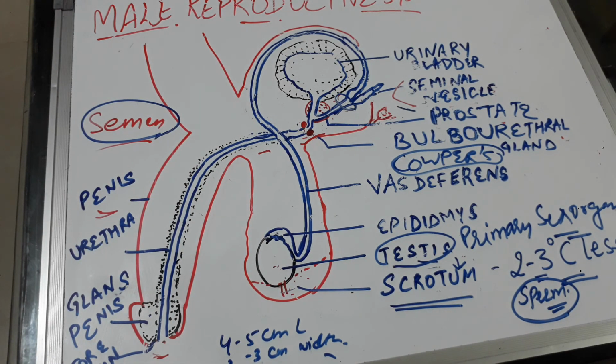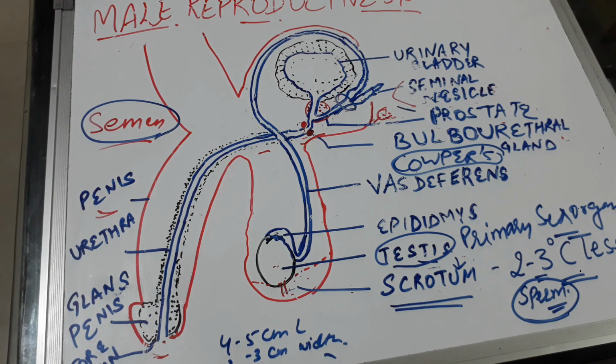Semen, when ejaculated, contains about 200 to 300 million spermatozoa, right? So note down, about 200 to 300 million spermatozoa are released from the penis during ejaculation, right? And the pH of this semen is about 7.35 to 7.50, and its alkalinity will help to neutralize the acidity of the urethra left from the passage of urine, and this will also protect the sperms from the acidity of the vagina, right students?